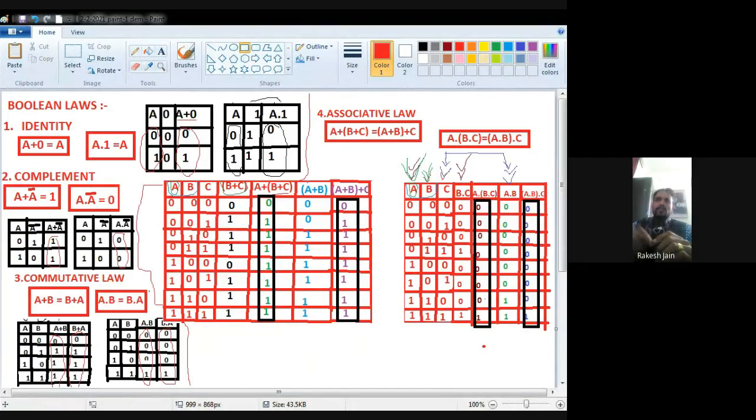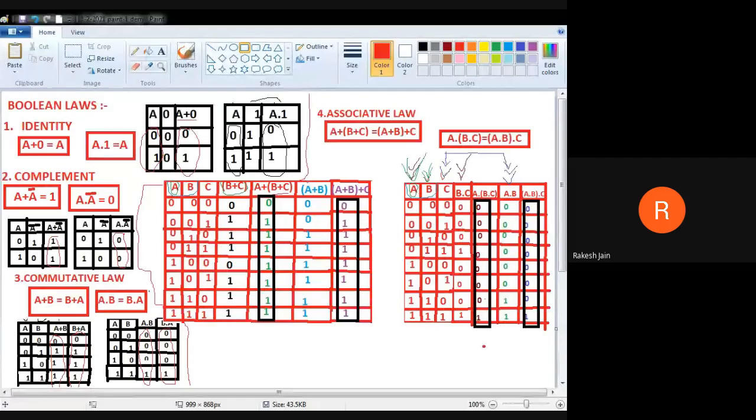Okay. So what is A dot B? A dot B is 0. Whenever any input is 0, output will be 0. So first kindly focus on A dot B only. Because we find a 0, directly write down 0. No need to see the C. So continuously it will be 0, 0, 0, 0, because 0. That's why these things are 0.